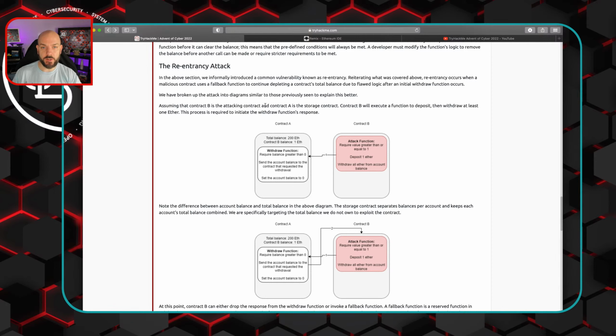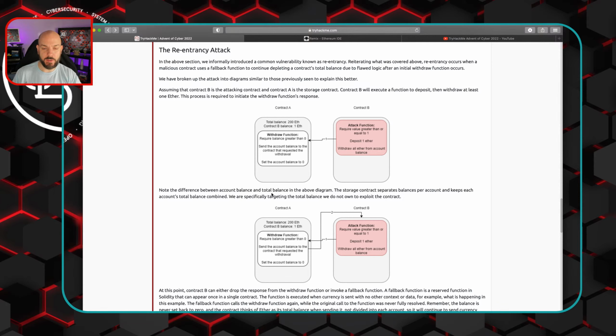Assuming that contract B is the attacking contract and contract A is a storage contract, meaning the one that has the money, contract B will execute a function to deposit, then withdraw at least one ether. This process is required to initiate the withdrawal function's response. So the attack function requires the value greater than or equal to 1, deposit 1 ether, withdraw all ether from the account. So contract A has 200 ether, the withdraw function requires balance greater than 0, which it has, send the account balance to the contract that requested the withdrawal, set the account balance to 0.